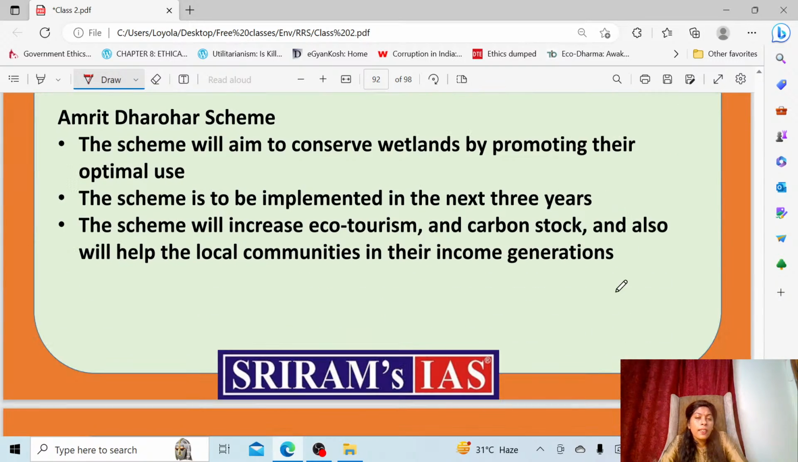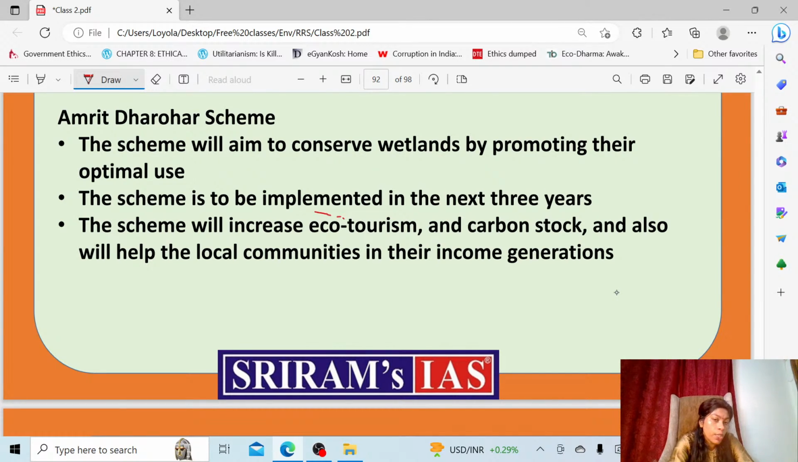Now there is a scheme which was introduced recently called the Amrit Dharohar scheme. This Amrit Dharohar scheme is mainly to conserve the wetland, okay, by the wise use of the wetland. For that purpose only, protecting and wise use. The scheme is to be implemented in the next 3 years. Mainly this scheme is there for how wisely you will use the wetland.